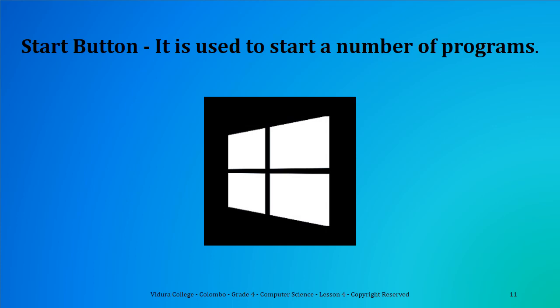The Start button. This button is with the Windows logo. When you click on it, it displays the Start menu and the Start screen. Here you can see a list of all the programs installed in your computer. To shut down the computer also, you have to click on this Start button.